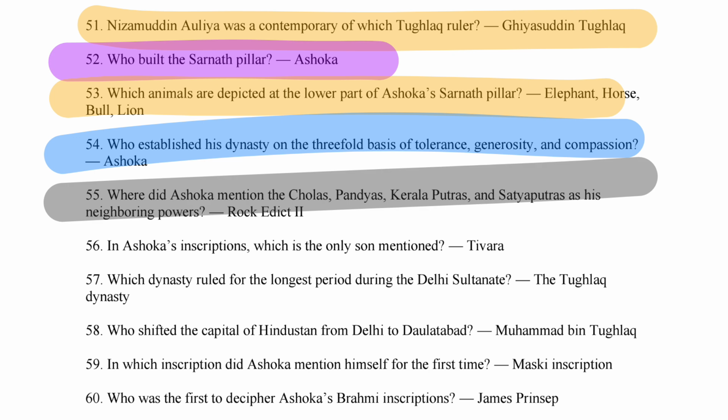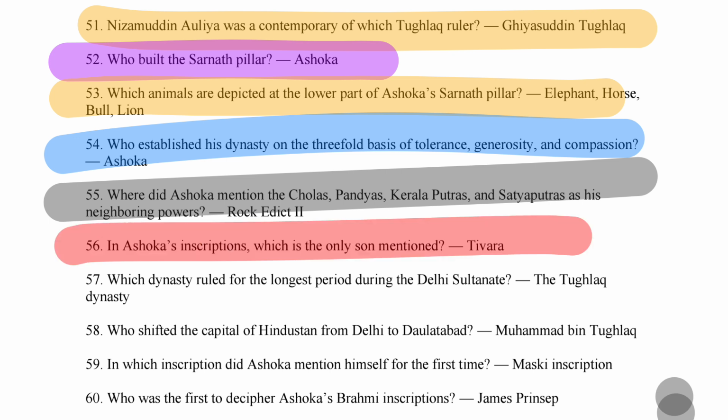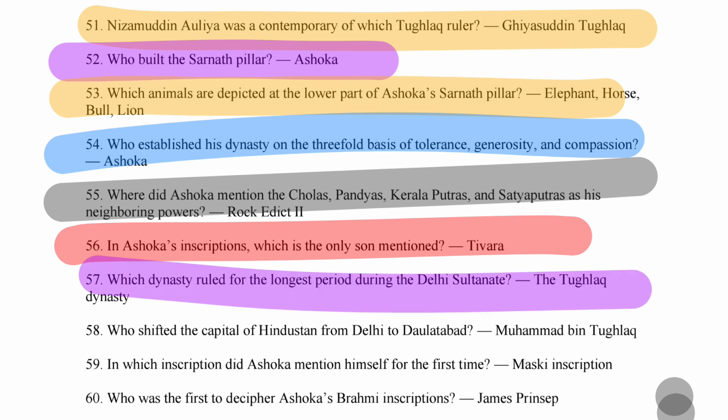Next is what? Where did Ashoka mention the Cholas, Pandyas, Keralaputras, and Satyaputras as his neighboring powers? So it's Rock Edict 2. Next is what? In Ashoka's inscriptions, which is the only son mentioned? Tivara. Okay. Next is what? Which dynasty ruled for the longest period during the Delhi Sultanate? The Tughlaq dynasty.